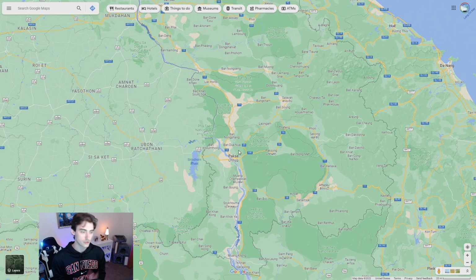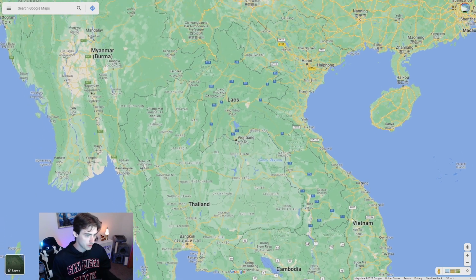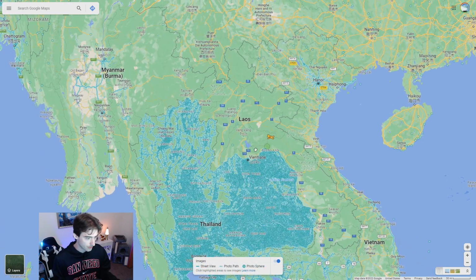All right, guys, another country is this beautiful country of Laos. It looks nice. As you can see, if you try to plot the guy down, look at Thailand, tons of roads, but nothing really in Laos. There's really only a few places in Laos that you can be, and some of them can give away where you are based on the Google car.